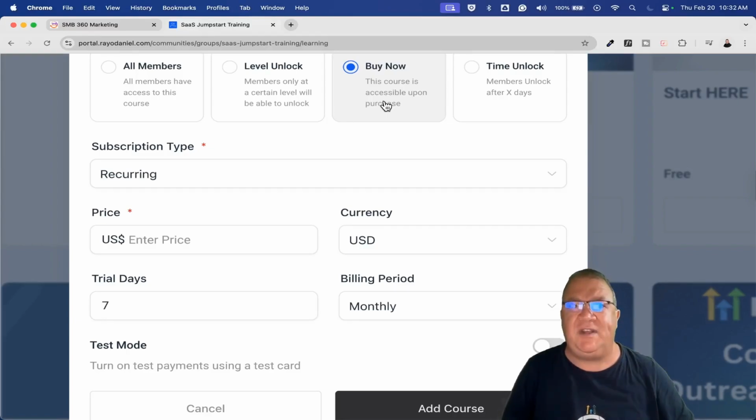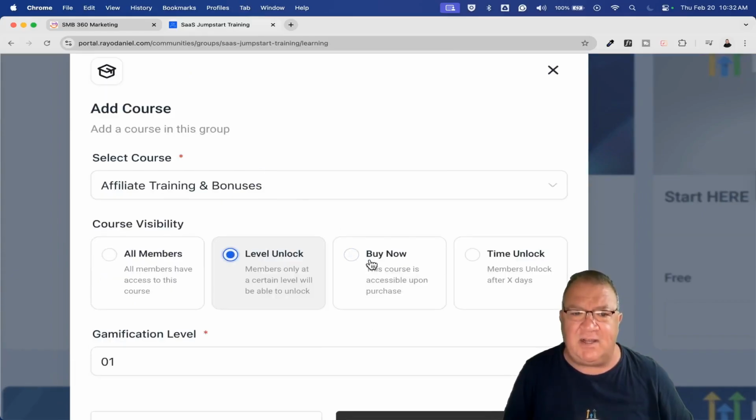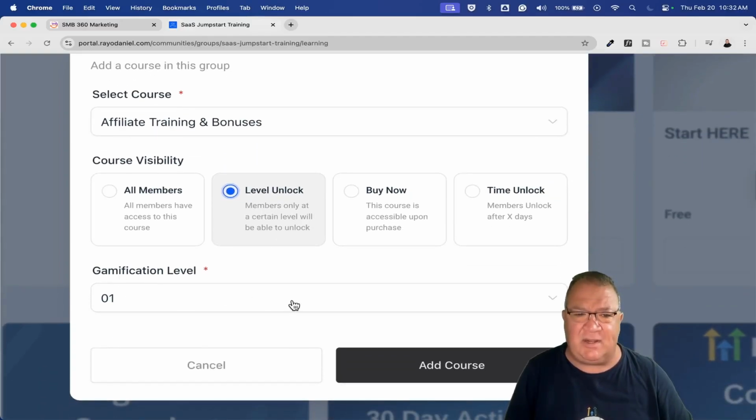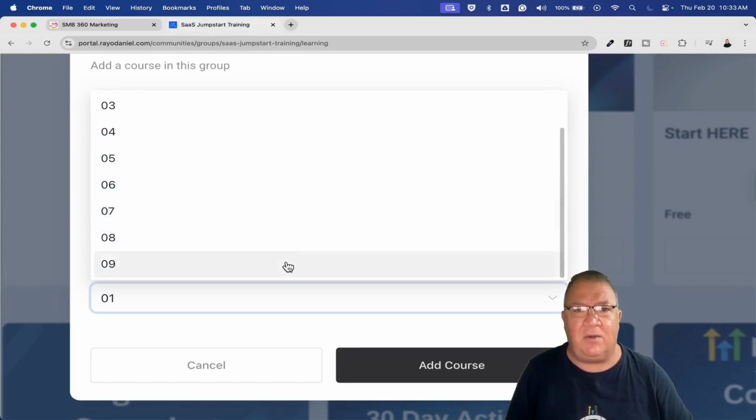The new features that really have become available is this nice level unlock. So if you click on this, it goes back to your leaderboard and your gamification. Now, let's take a look at this. You see the gamification level here? It's going to be 1, 2, 3, 4, 5, all the way up to 9. Now, I'm going to show you what these are here. What do the gamification levels mean? What is it that you're looking to do? How do you use this? So I'm going to go ahead and show you that.